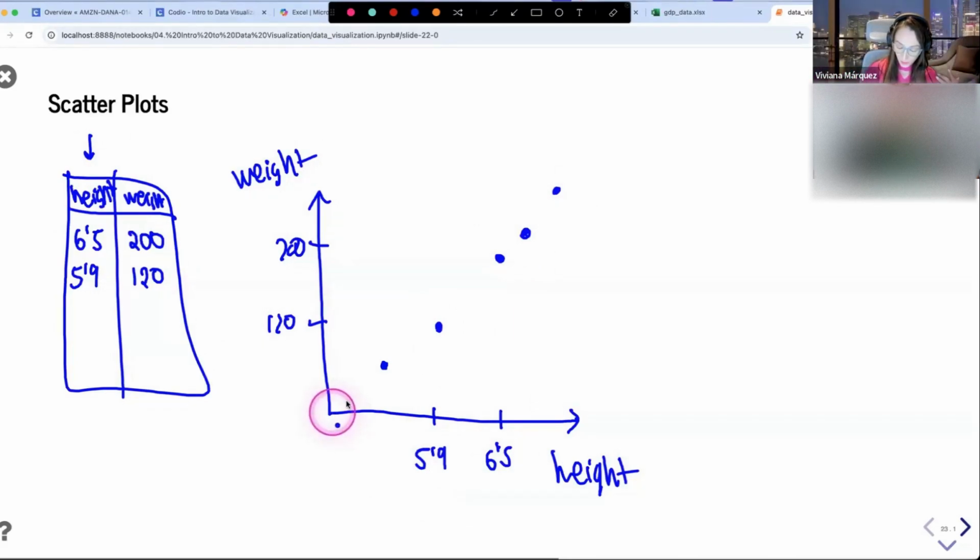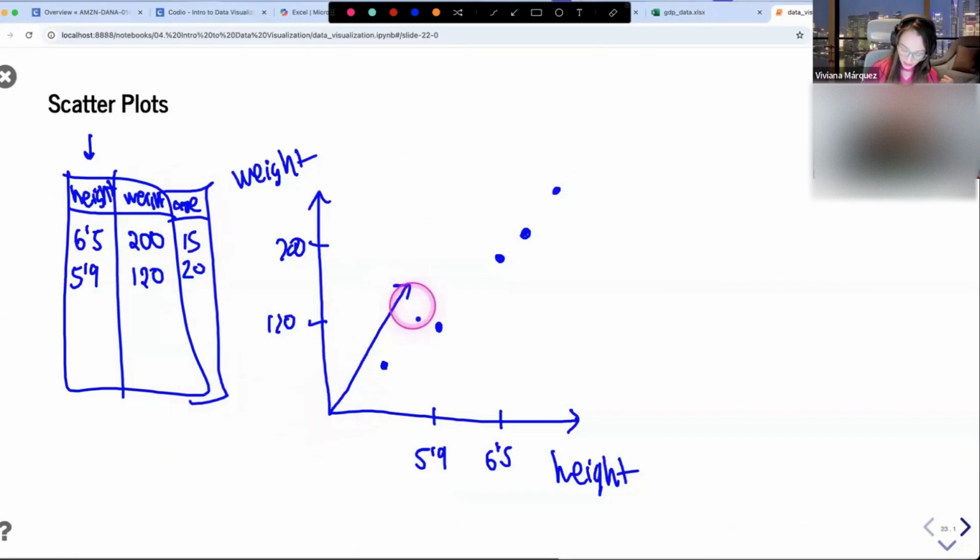One question that you might have is, could I use 3 columns? Could I use here something like age, and here you have something like 15 and 20 or whatever? You could, and you could do a 3D scatter plot, which is very hard for me to draw right now. In Excel, it would also be a little bit hard. In something like Python, you can create a 3D plot and it's interactive, so you can rotate it and see it, and it's really nice.